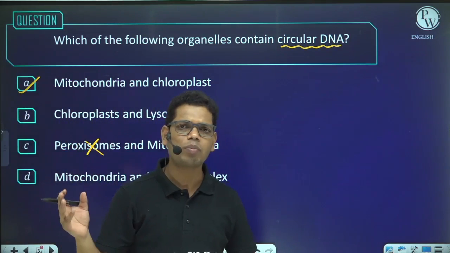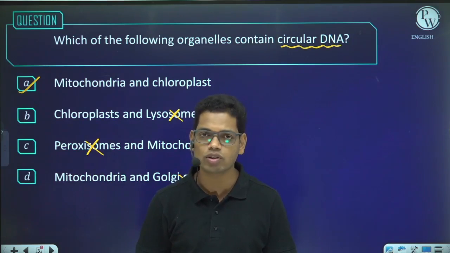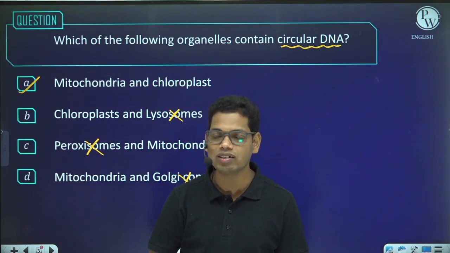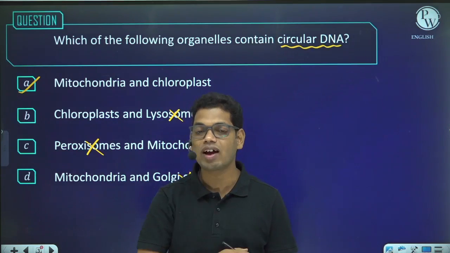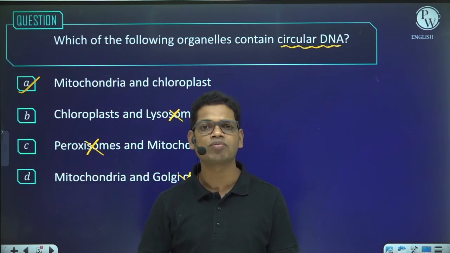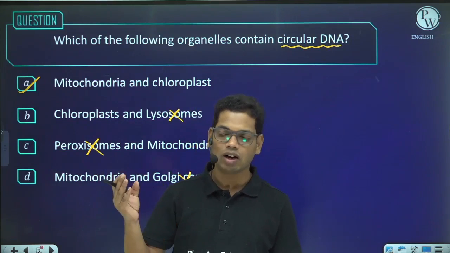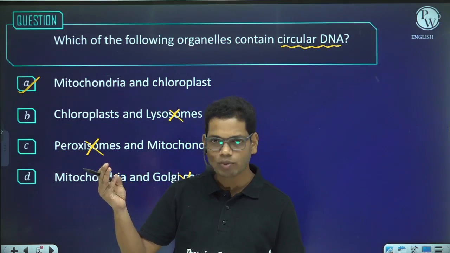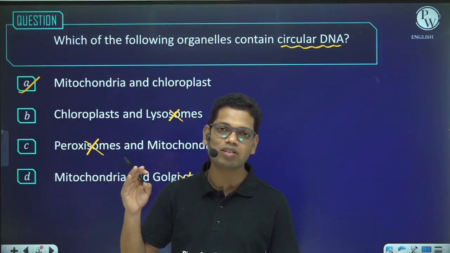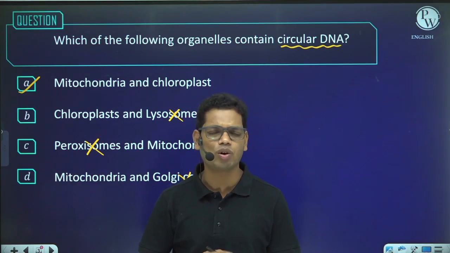When we talk about a eukaryotic cell, the DNA is present in different organelles. What are those? Nucleus, mitochondria and plastid. Many students have a misconception that only the chloroplast among the three plastids, that is among chloroplast, leucoplast and chromoplast, has DNA. No, that is incorrect. All the three types of plastids have DNA.